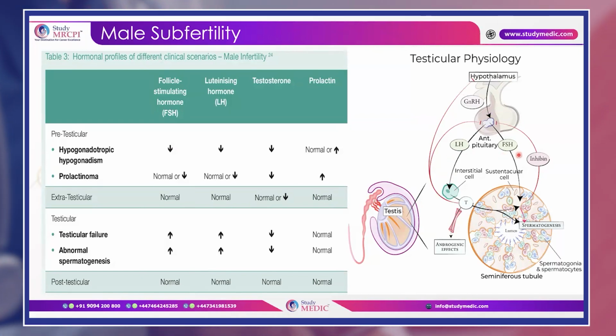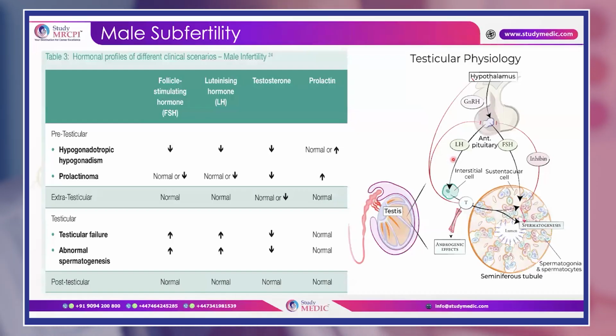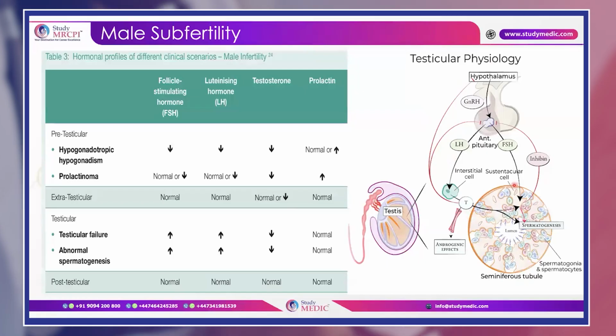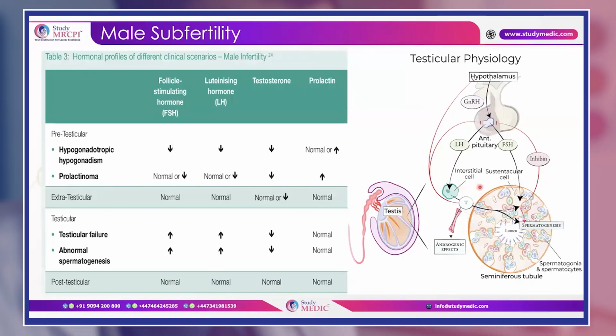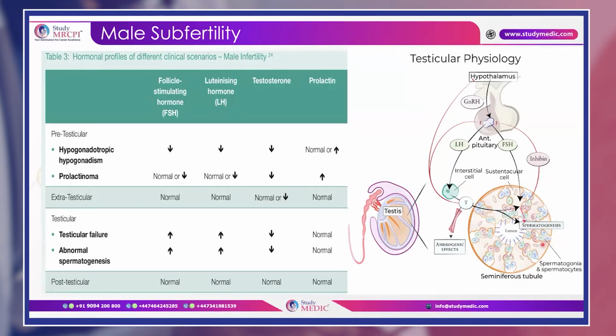Now this is the pre-testicular phase. Then comes the testicular phase. In the testicular phase, there are interstitial cells and Sertoli cells. LH controls the interstitial cells and FSH controls the sustentacular or Sertoli cells, and then the final step and maturation occurs, and then finally spermatogenesis happens.